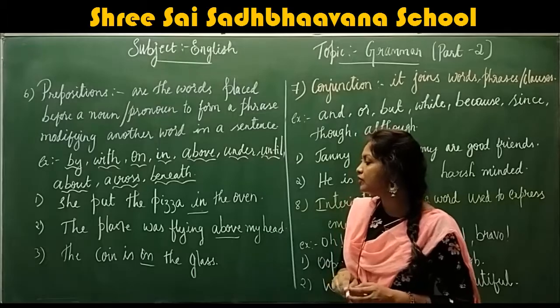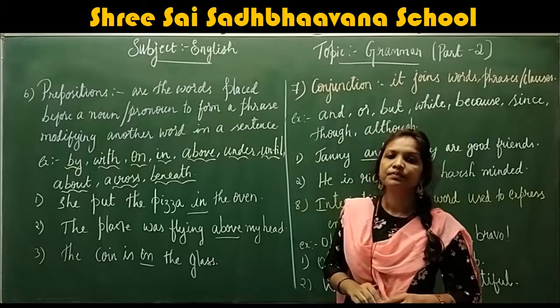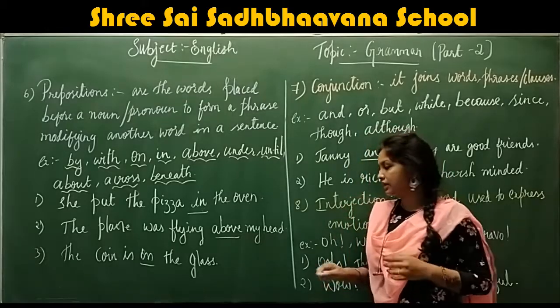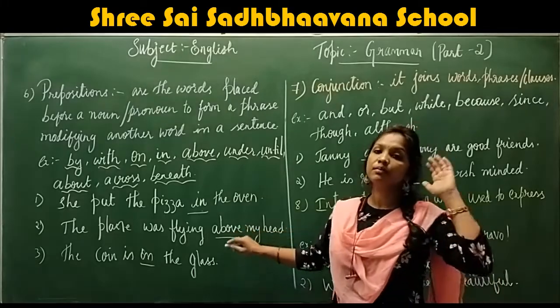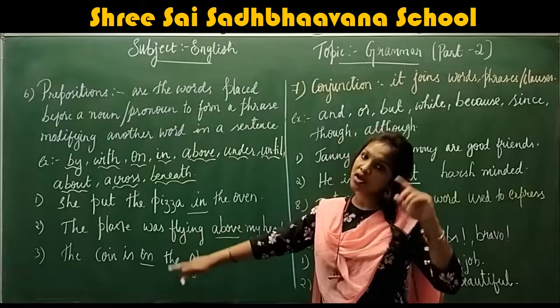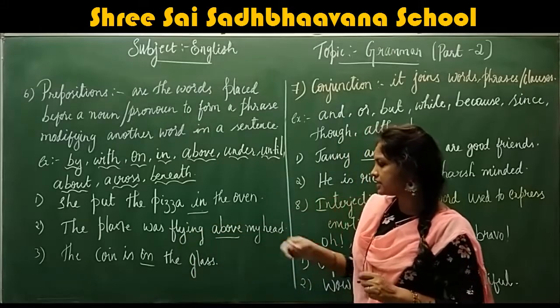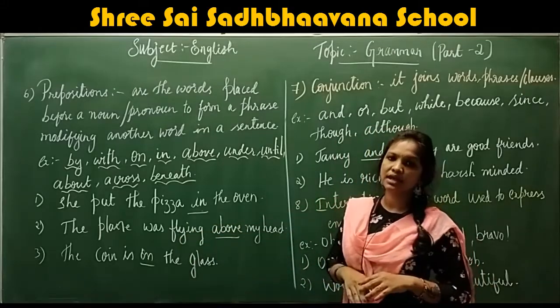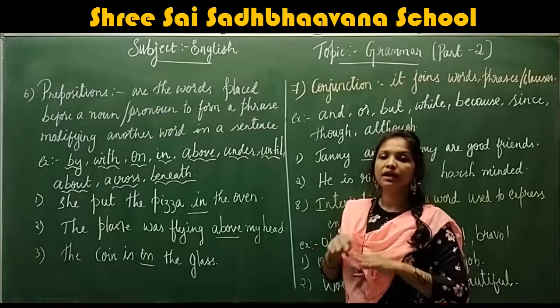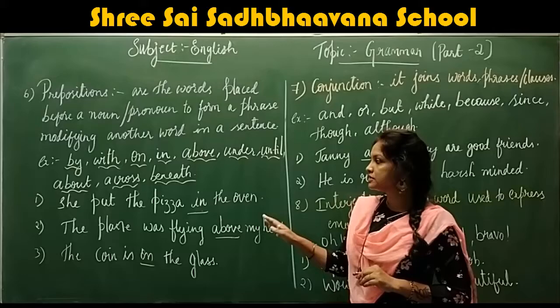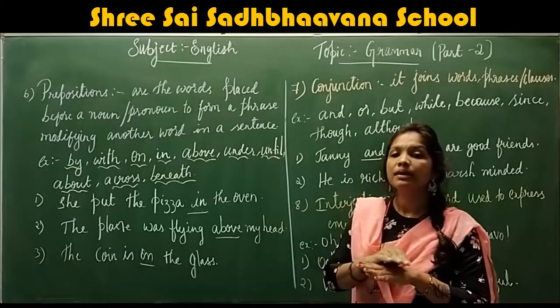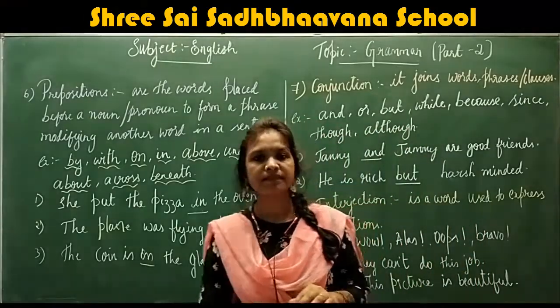Understood. Next, the plane was flying above my head. So here the word above is a preposition which shows the position where the plane was flying. Okay, next, the coin is on the glass. The coin is on the glass means on top of the glass. Prepositions are words used to show the position of a noun.